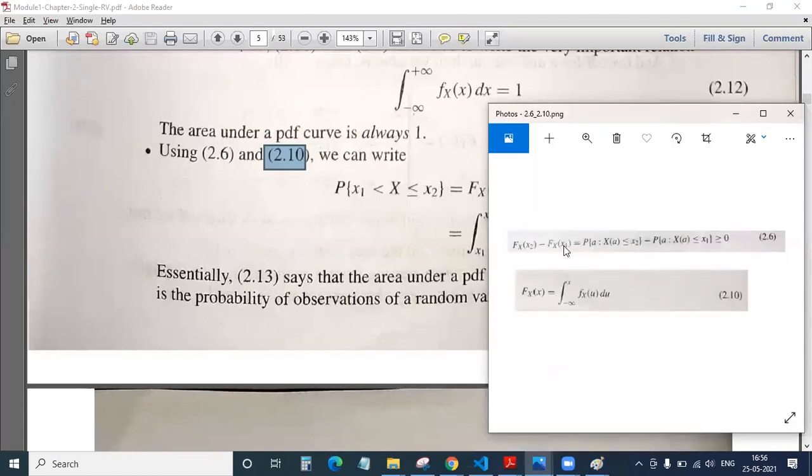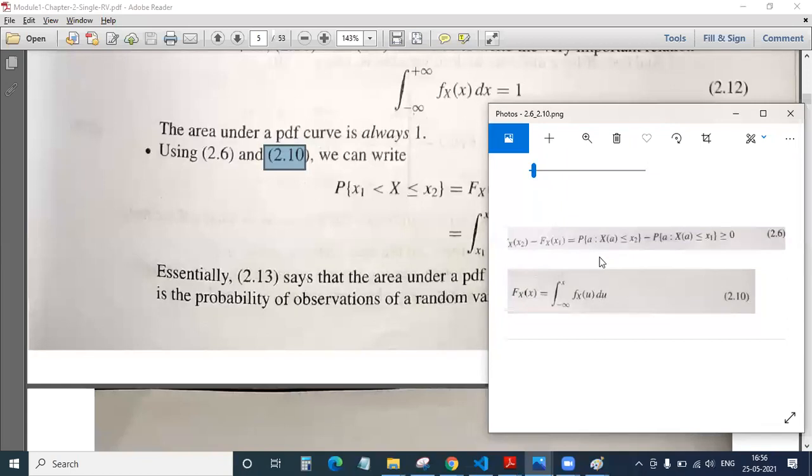What is 2.6? This equation you have already seen. Okay. So please observe. You have two variables. One is x2 and another one is x1. And when you want to find its CDF, this is the definition of CDF. Just now we have seen it in today's class only.